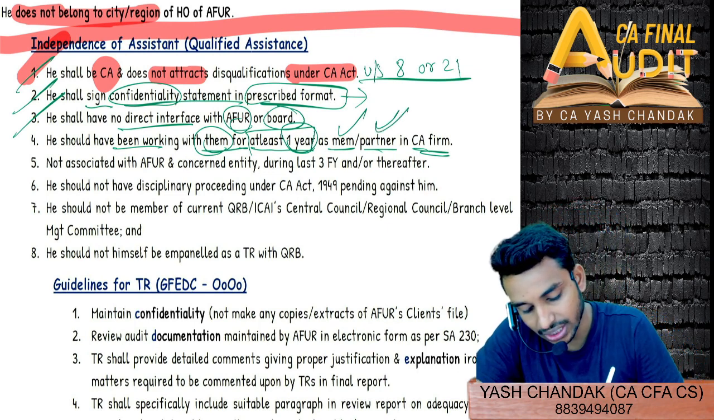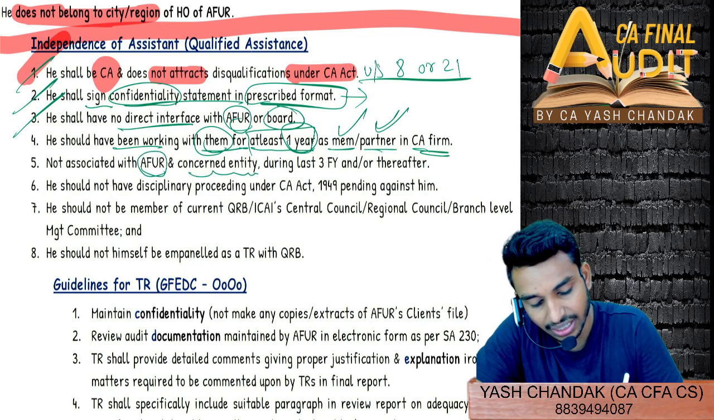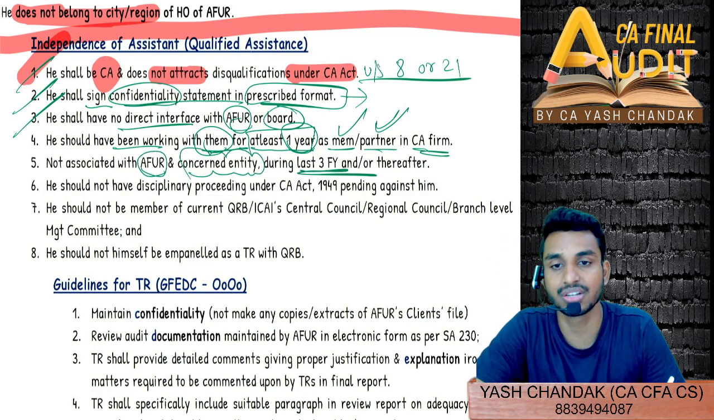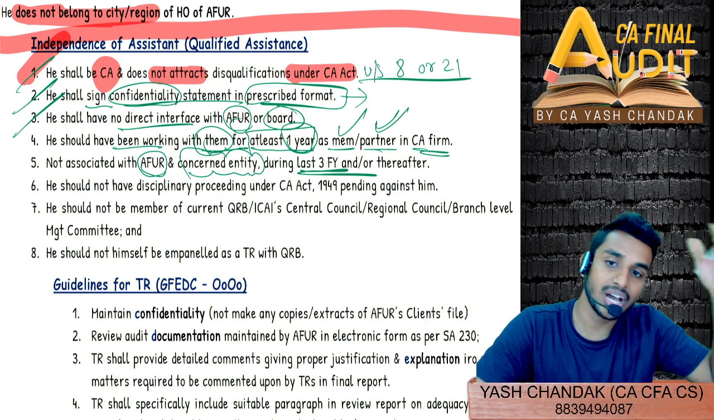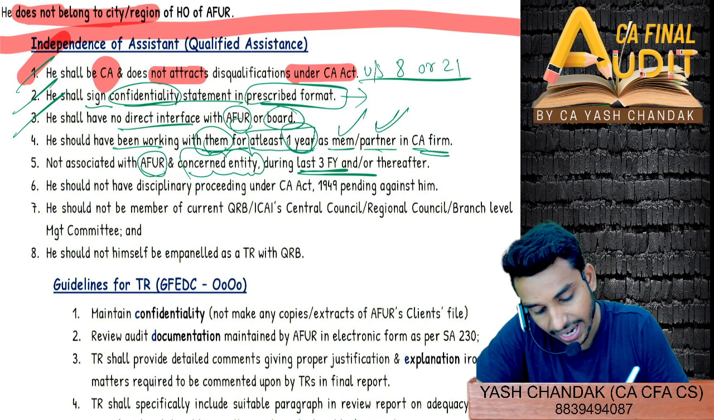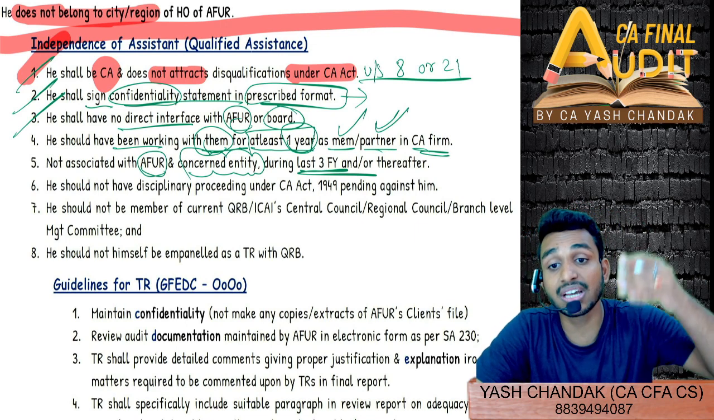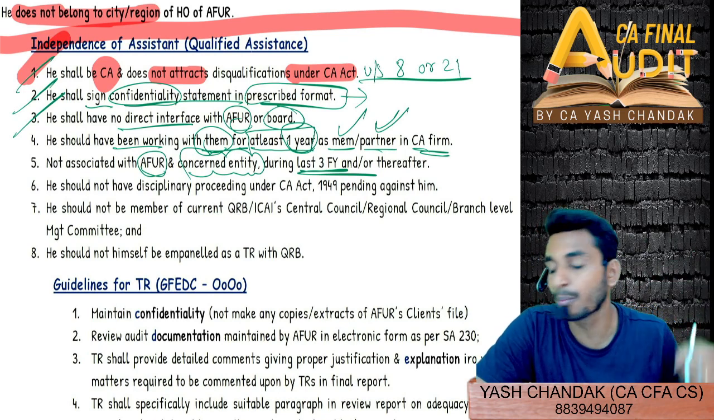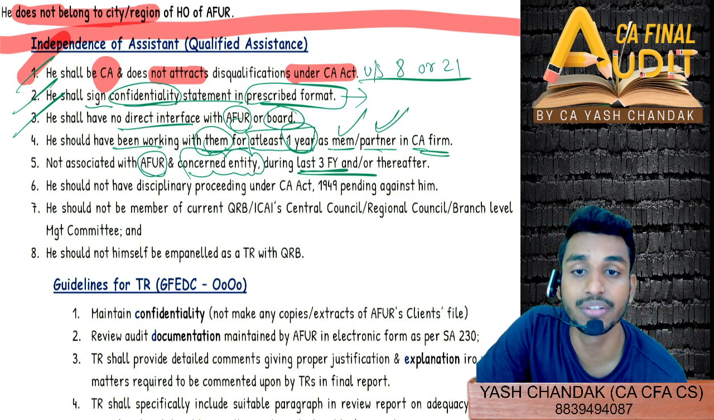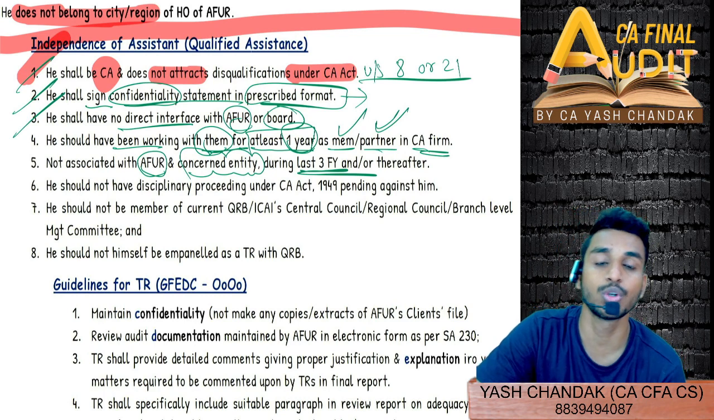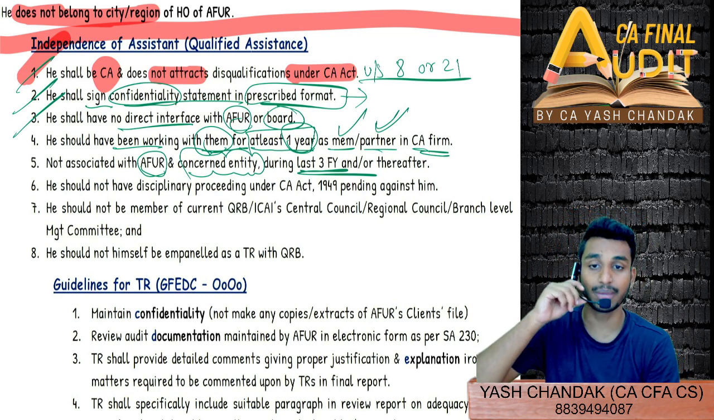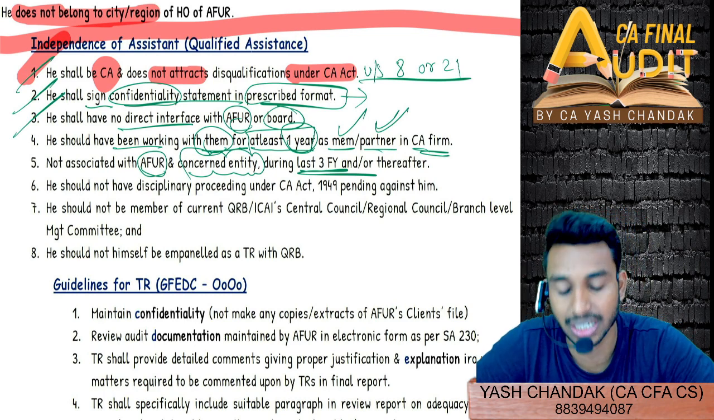Then shall not be associated with the AFUR and concerned entity during the last 3 financial years. So you should not be associated with the AFUR during the last 3 financial years, and you should also not be associated with the concerned entity because of which the AFUR has been appointed or picked up for the quality review. So both client as well as AFUR, same like the condition for the technical reviewer.